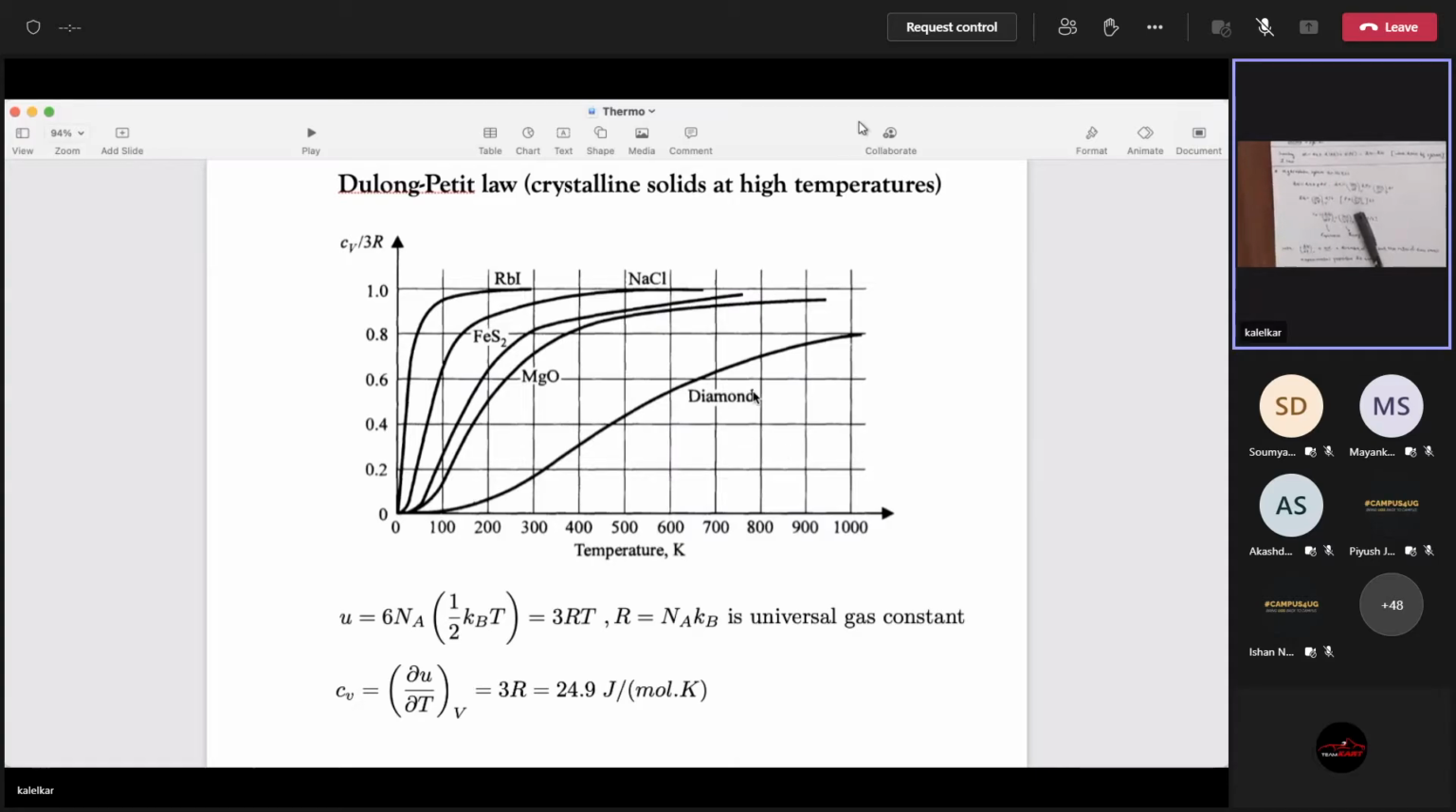So people were wondering, why is it? How can all these materials be very different? Diamond is very different from magnesium oxide, which is very different from sodium chloride, but they all asymptote to the same value, which is 3R. And you can explain that today by some simple kind of argument like this. Okay, so this is just one other empirical law which is quite useful and you should know about it.